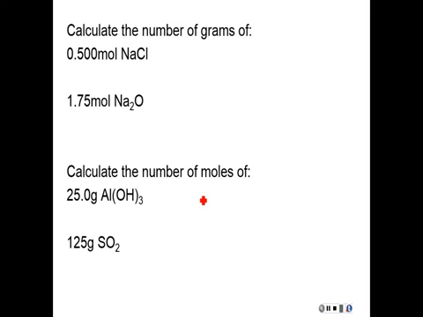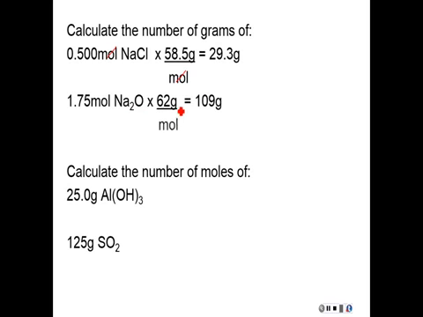Okay, here are the solutions. For the first one, we need to get the molar mass of sodium chloride. So if I did that, that would be 58.5 grams per mole. And you notice then the moles will cancel, and I get 29.3 grams for an answer. In the second one, I need to have the molar mass of sodium oxide. So that's going to be 2 times the sodium plus the oxygen. That's 62 grams per mole. And again, the moles will cancel out again. I get 109 grams.